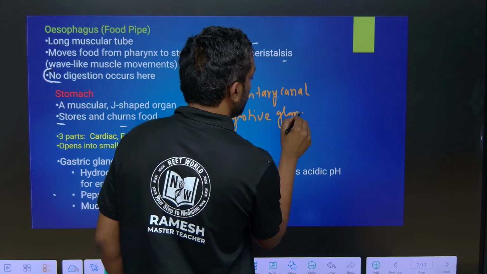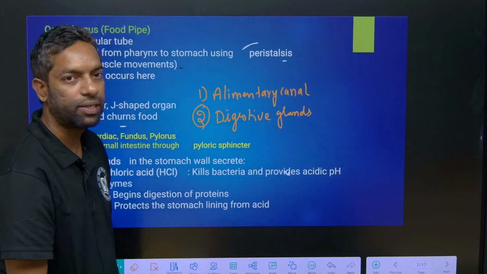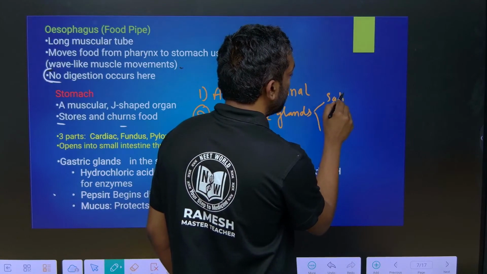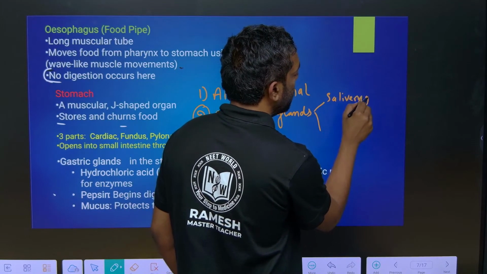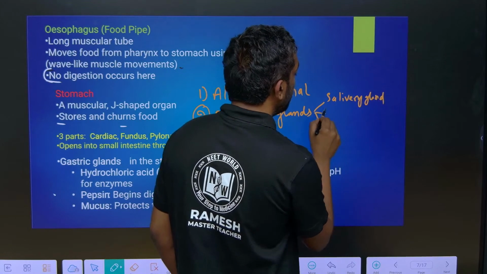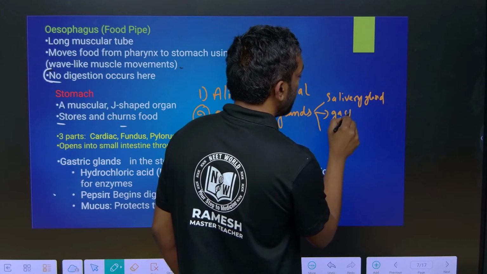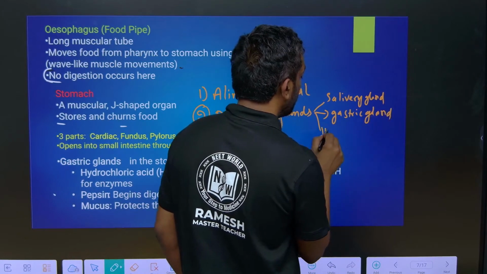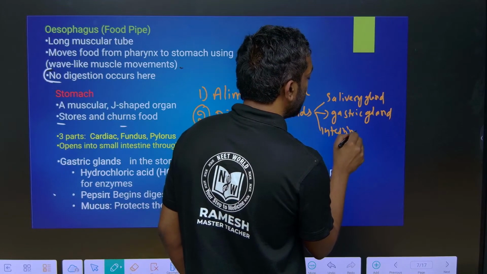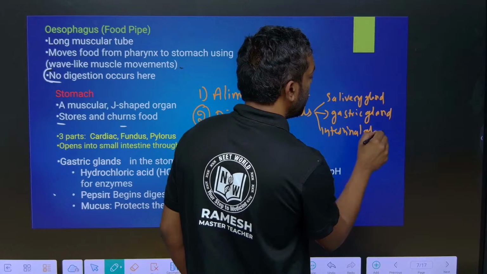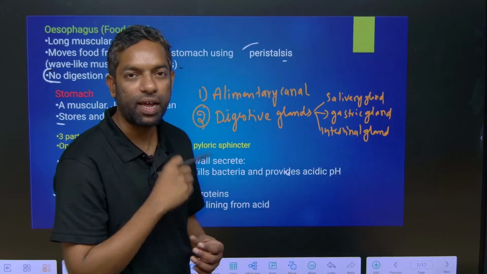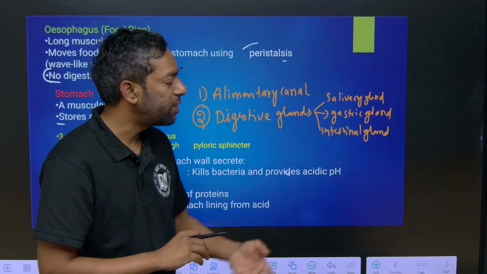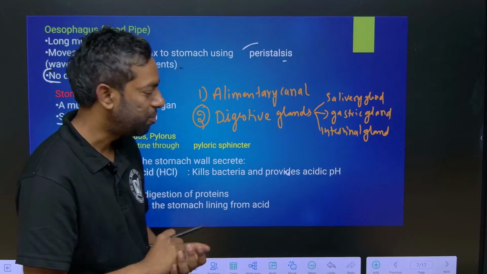The digestive glands are the salivary glands, the gastric glands, and the intestinal glands. Salivary glands produce saliva in the mouth. Gastric glands produce secretions in the stomach. Intestinal glands produce secretions in the intestine, the small intestine.